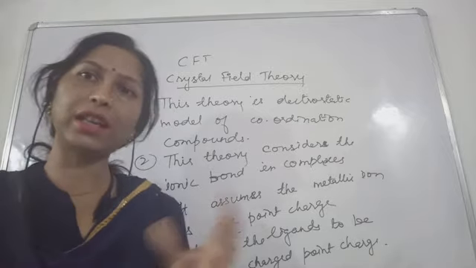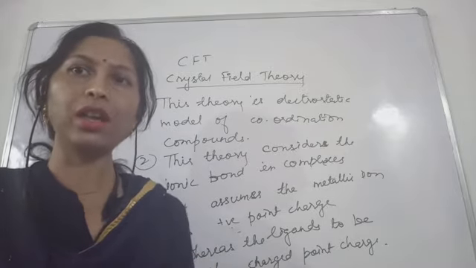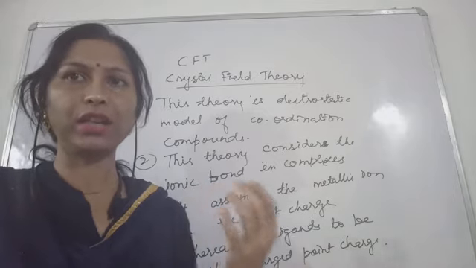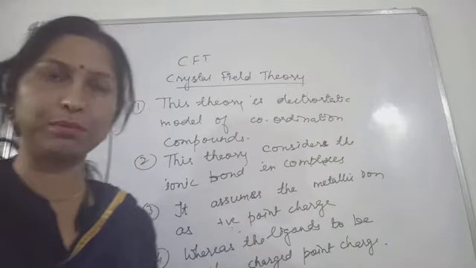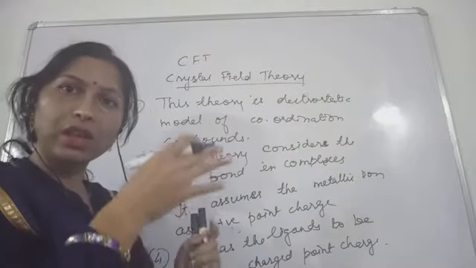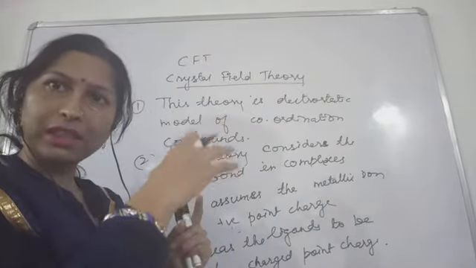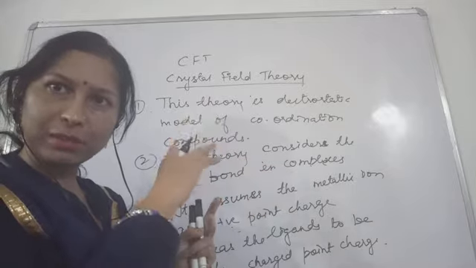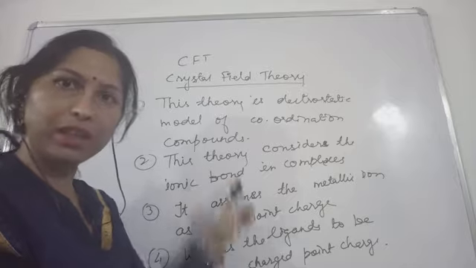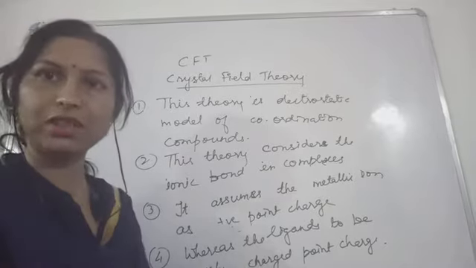The dipolar nature of the ligand will be considered in this case, because we know that dipoles exist in the ligands, meaning we are considering polar molecules here. So this will be the salient feature of this crystal field theory.